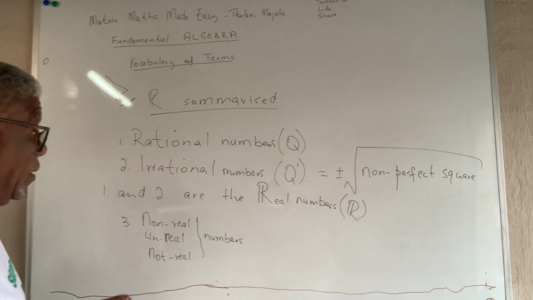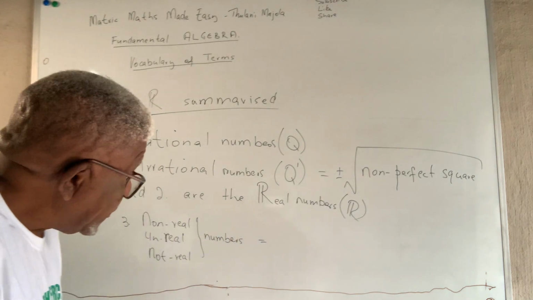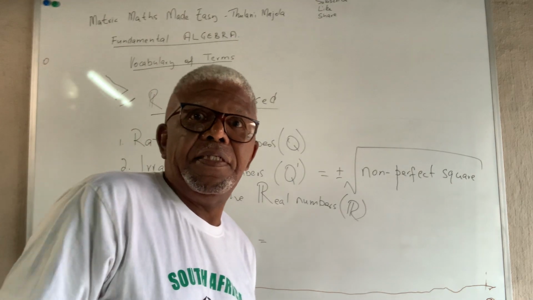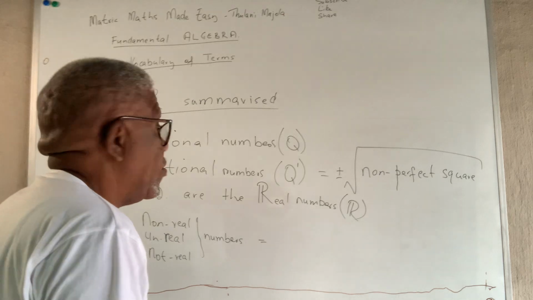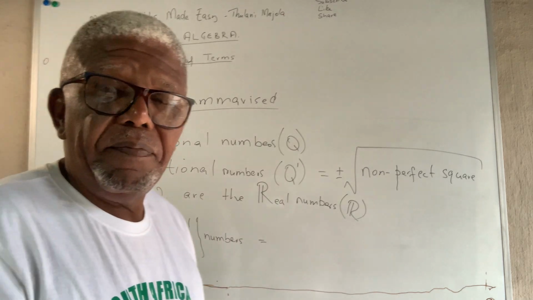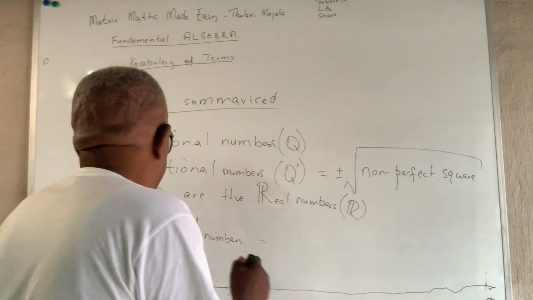Now these numbers are not real. We only learn about them if you do advancements or if you get to university and then do higher maths. So for us, once we realize that the number is non-real, we just put it aside, unless we're doing advancements.